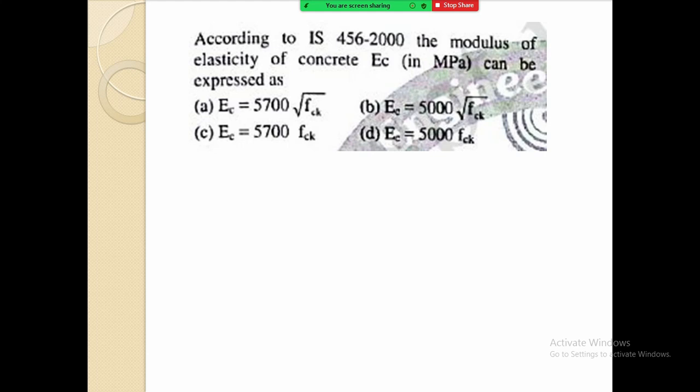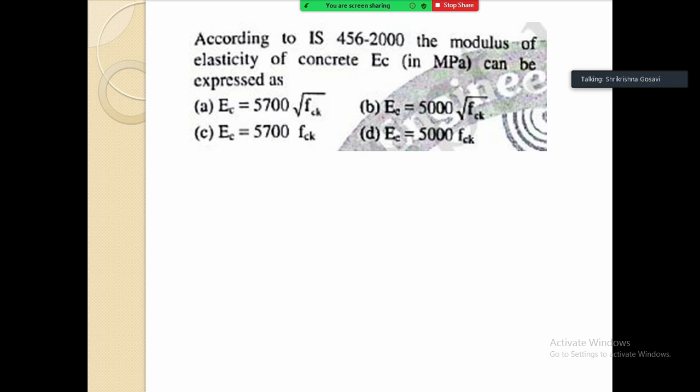According to IS 456-2000, the modulus of elasticity of concrete EC in MPa can be expressed as: EC is equal to 5700 under root FCK, 5000 under root FCK, 5700 only FCK, and 5000 FCK. So these four options are there in front of you.